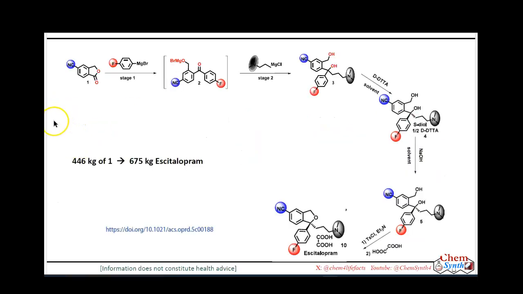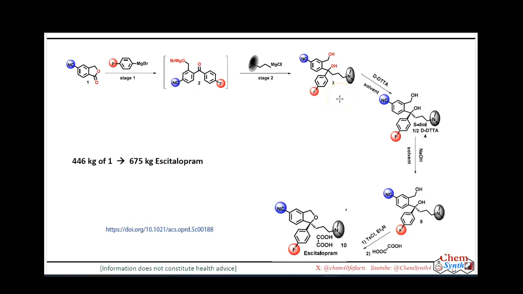Very recently one report came in the OPRD journal where they described synthesis of this molecule on a very big scale. Here, when they performed the first Grignard reaction with the aryl Grignard reagent, they did not quench that intermediate, and without any isolation, they introduced the alkyl Grignard reagent and isolated this diol intermediate 3.